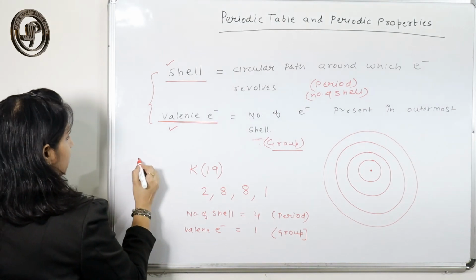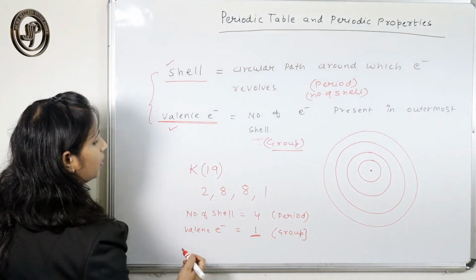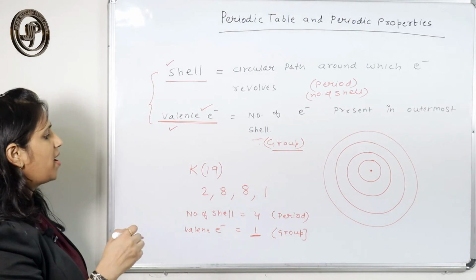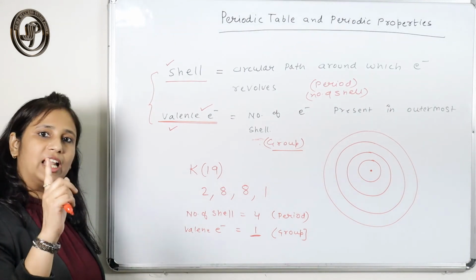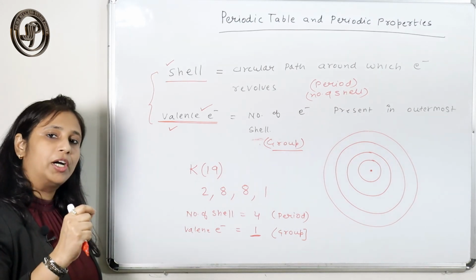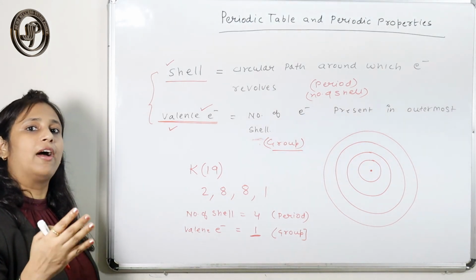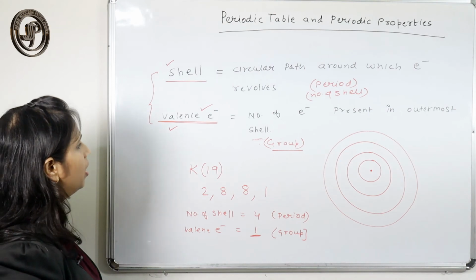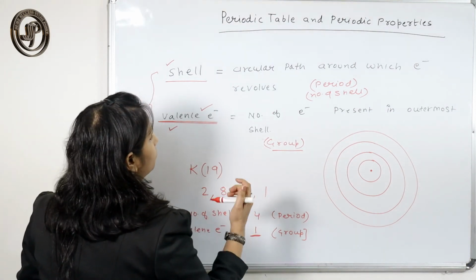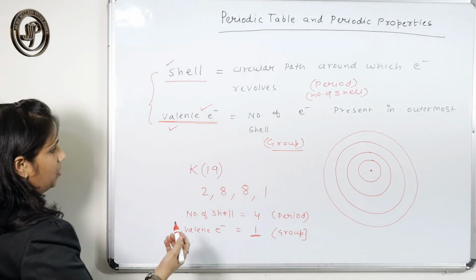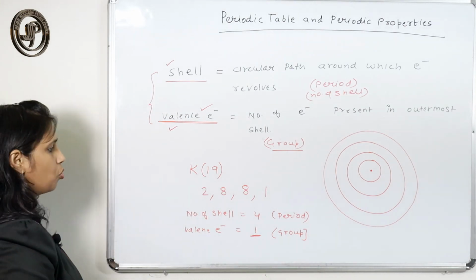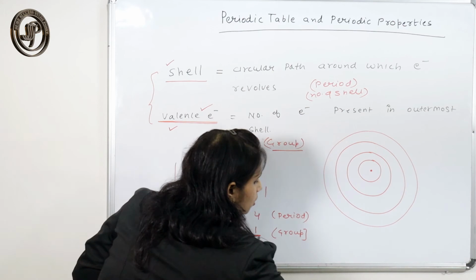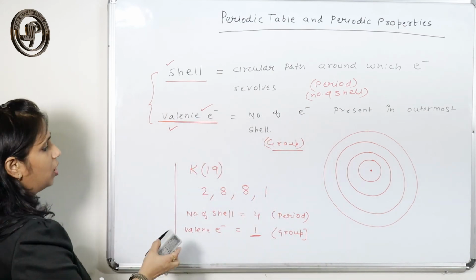But for alkali and alkaline earth metals, the number of valence electrons and the group number are the same. For group 13 to group 18, you have to add 10 plus the number of valence electrons. That is also an important thing. For sodium, the number of shells gives you the period, and the number of electrons in the outermost shell gives you the group.